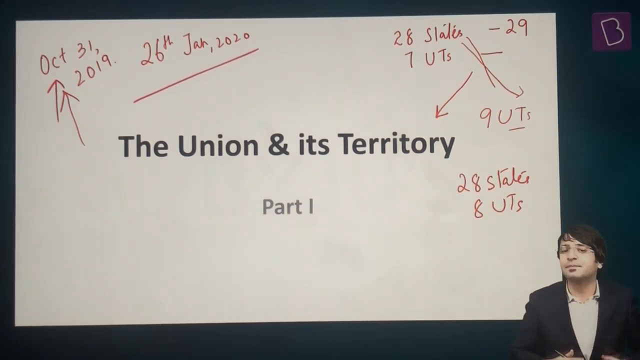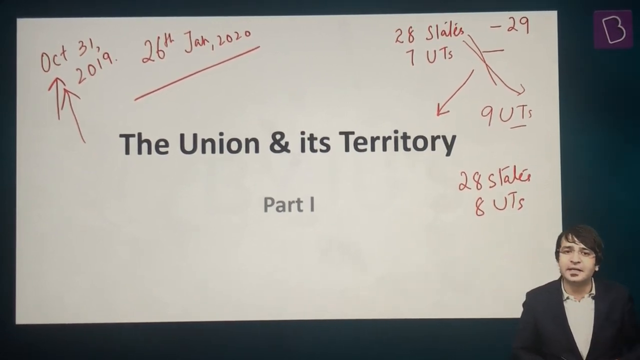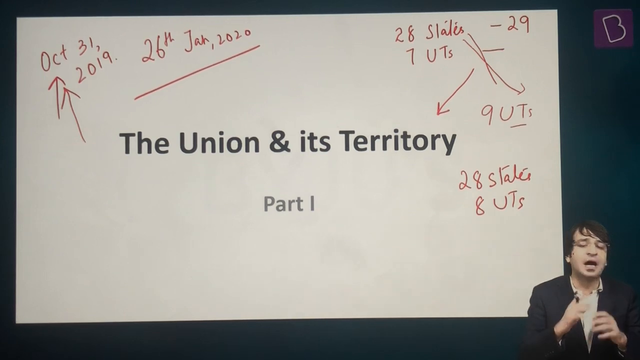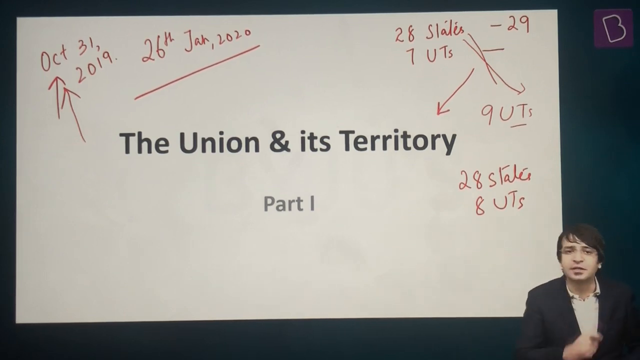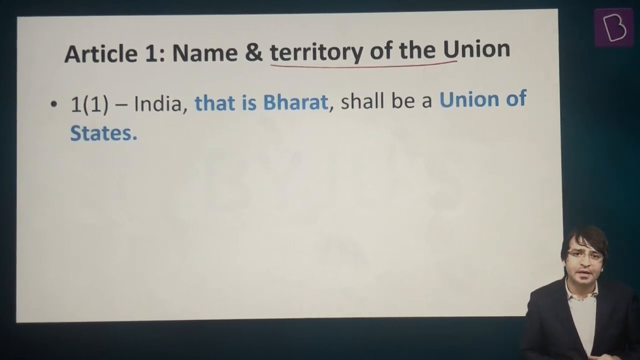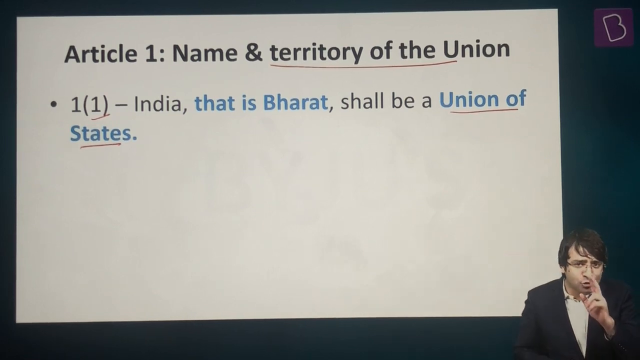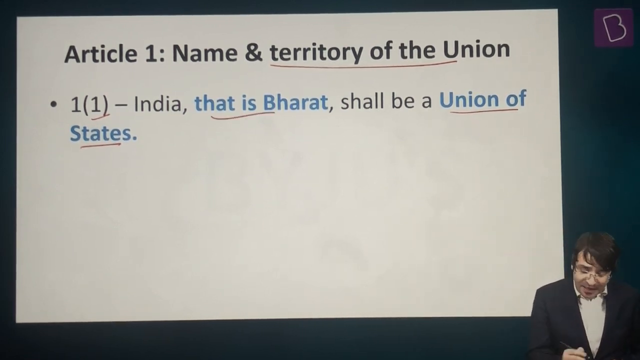Now let's discuss part 1 of the Constitution of India, Union and its territory, and we shall be discussing 4 articles, Articles 1 to Article 4. But first up, Article 1, the name and territory of the Union. If you look at Article 1, Clause 1, it says, India, that is Bharat, shall be a union of states. There are 2 phrases very important for you to understand. India, that is Bharat, and union of states.